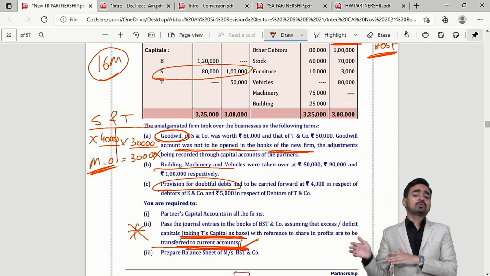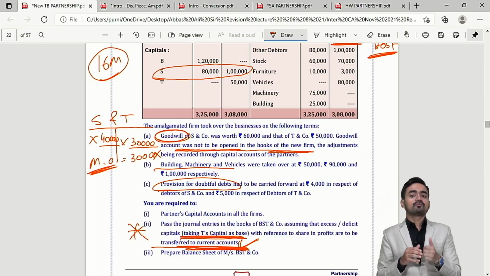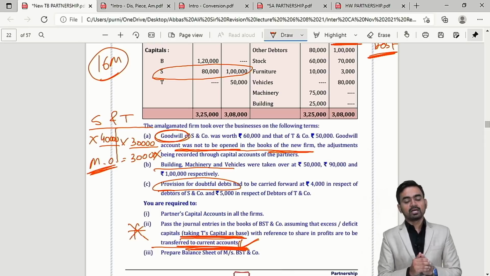What will you do in the books of the new firm? In the new firm's book, they can ask journal entries. So, assets and liabilities taken over at revised amounts, treatment of goodwill, treatment of capital adjustment, inter-firm debt, and the mutual owing you have to handle, and then you have to prepare the balance sheet in T format.